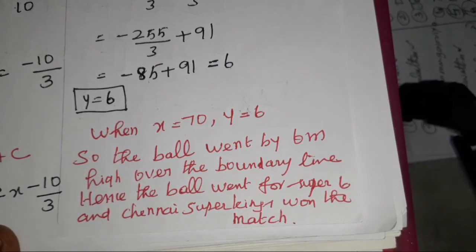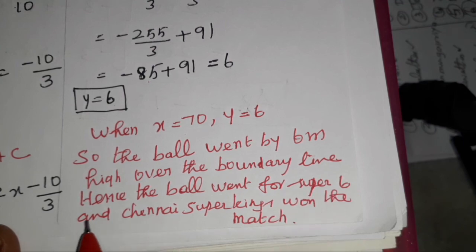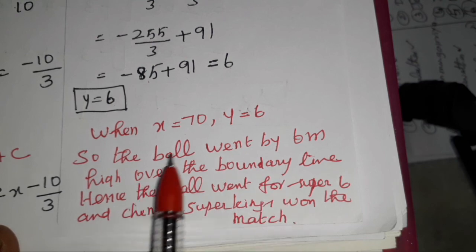The ball went above the boundary line, high over the boundary line. Hence the ball went for a super 6, more than 6. The ball went out of the boundary line. Therefore, the ball went for a super 6 and Chennai Super Kings won the match. Listen, write the statement properly.